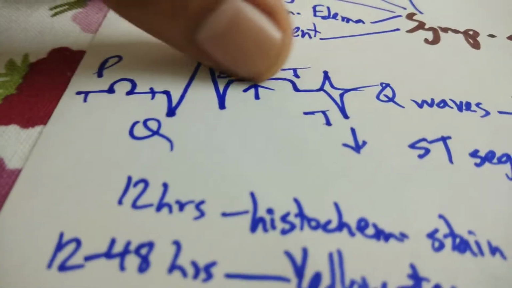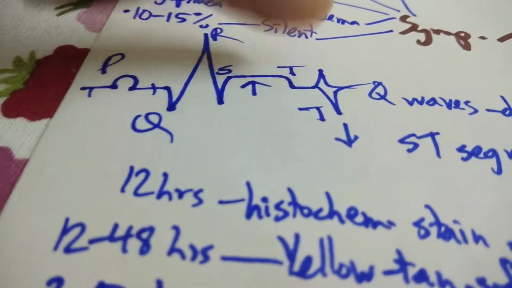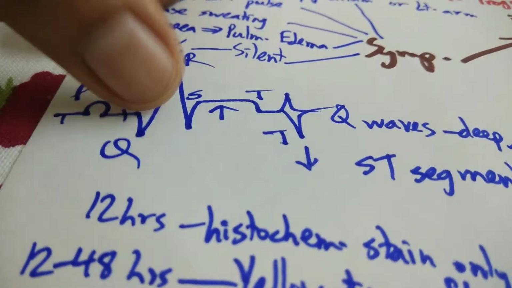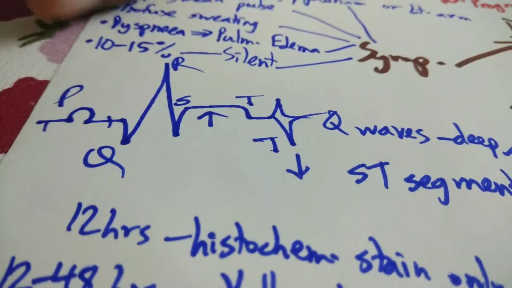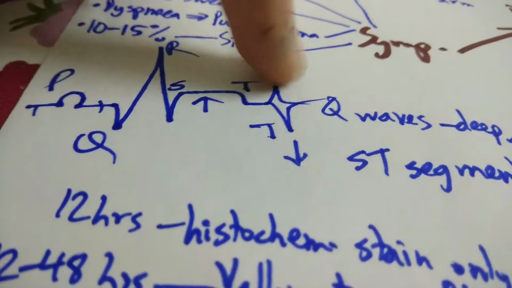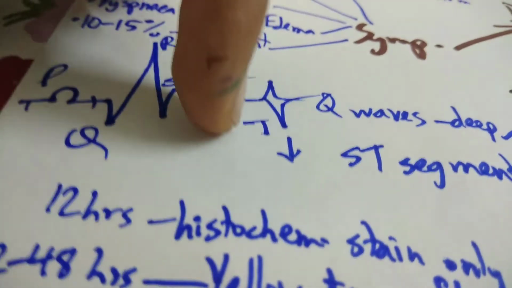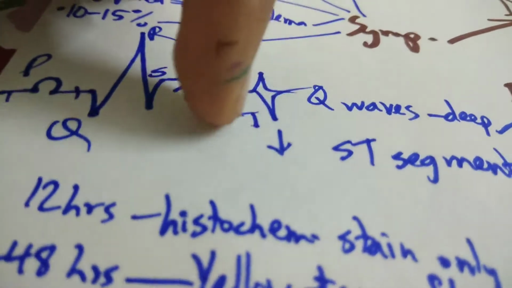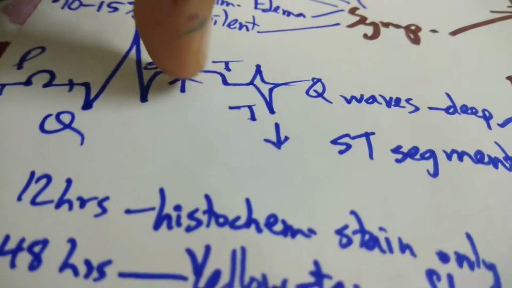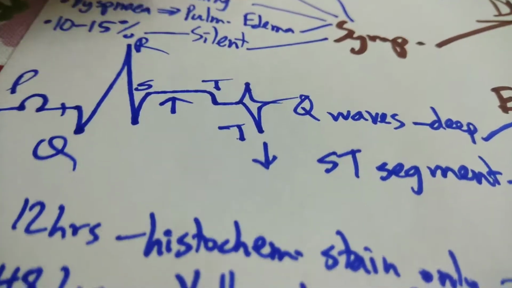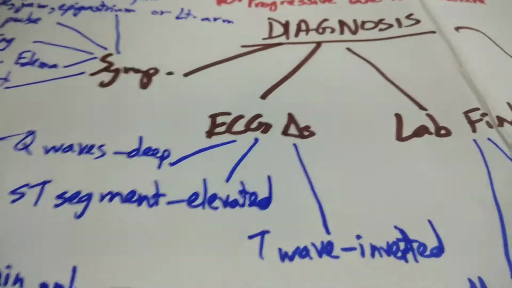In STEMI you often find that the ST segment is elevated, in conjunction with a T wave inversion, and there's deepening of this Q wave over here. The deepening of the Q wave and T wave inversion often reflects any scar, any fibrotic tissue forming, and any necrotic changes. Sometimes the ST segment can also be depressed. This is often in NSTEMI, where the ST segment is depressed, but the T wave inversion and deepening of the Q wave can still remain. And ST segments can be elevated in a lot of normal ECGs. I shall teach you what to look for in the ECG class, hopefully soon. So those are ECG changes.